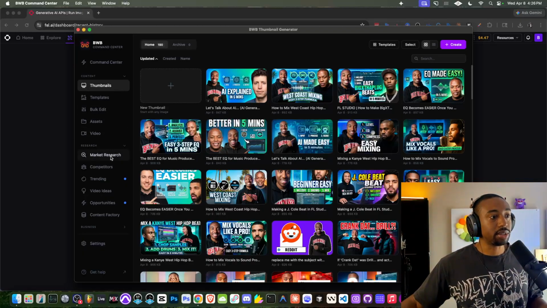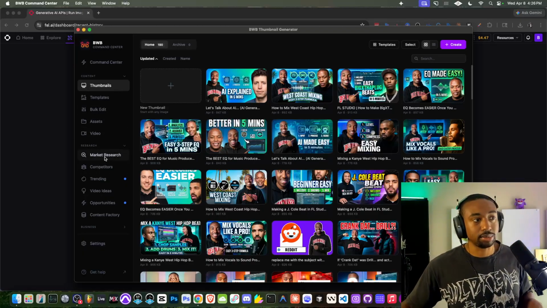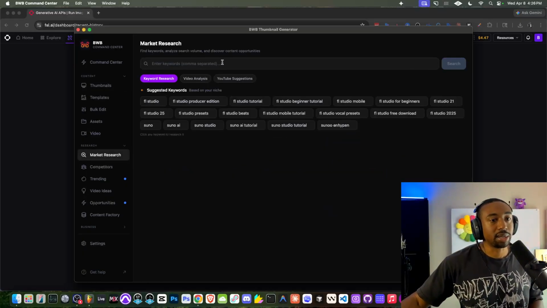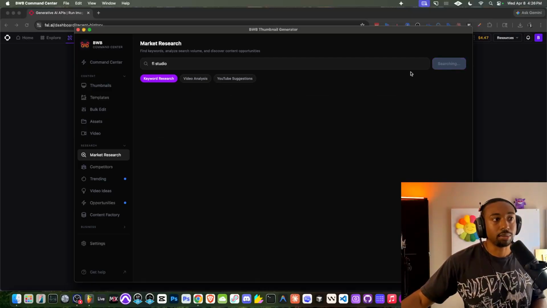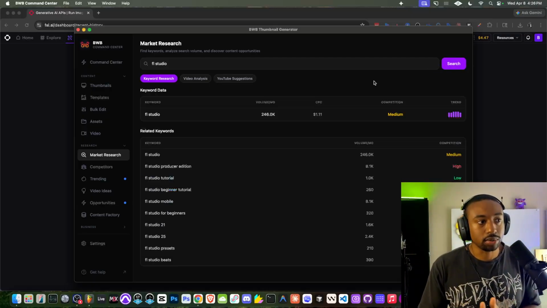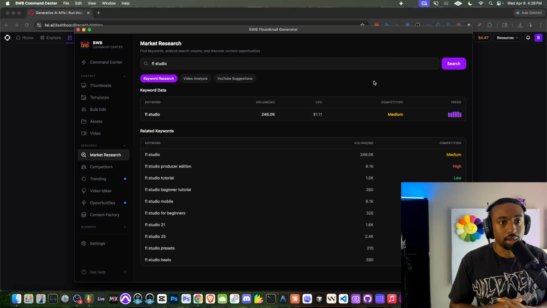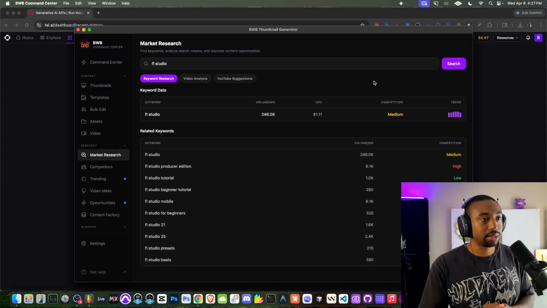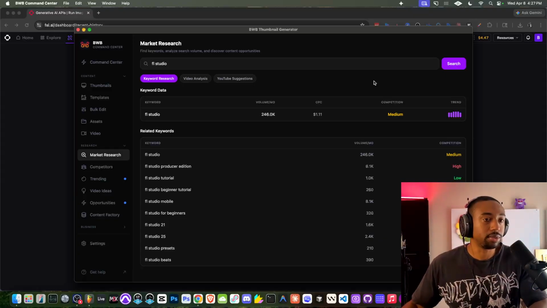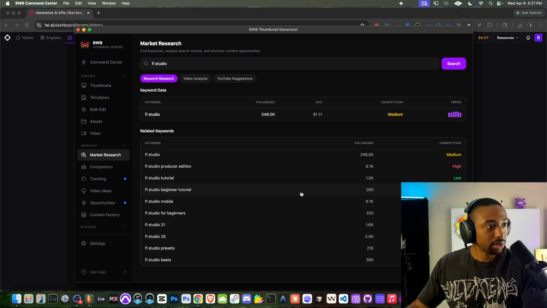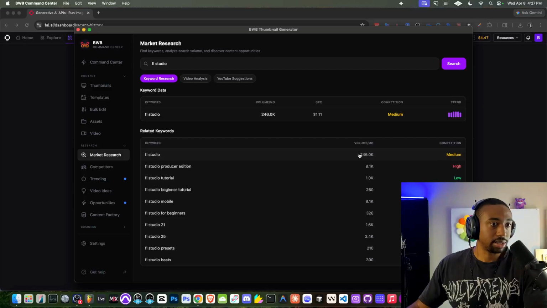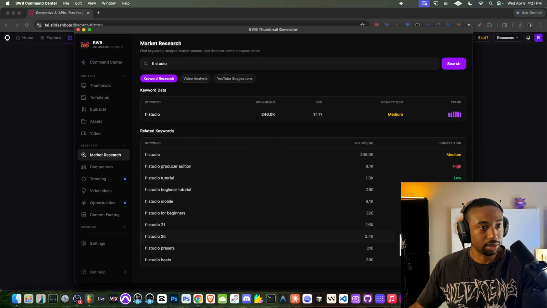Okay, it could even do market research. You can look at competitors. Let me show you guys some of this. You can do market research. So if you type in a keyword, it will look up, let me see if I search FL Studio, for example. I think it gives you the keyword volume per month and the cost per click if you were to ever run ads. So it gives you that. This is based off of an API called Keywords Everywhere, for example. Pretty straightforward. It just gives you the keywords to target. In this case, okay, clearly FL Studio gets way more traffic than all these other keywords. So why would I target these?